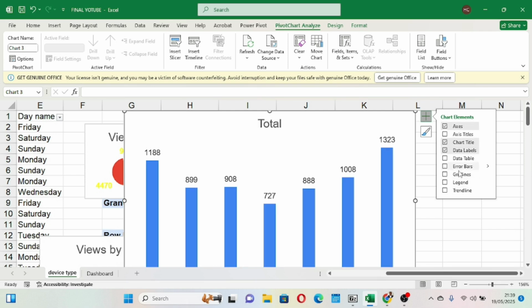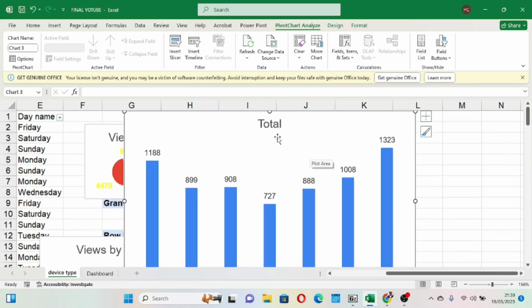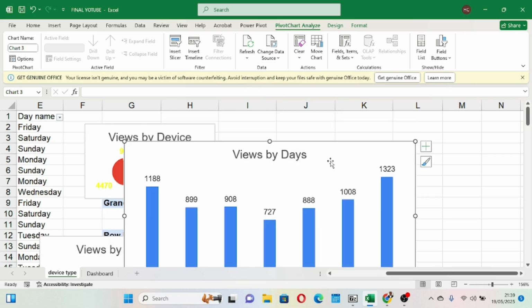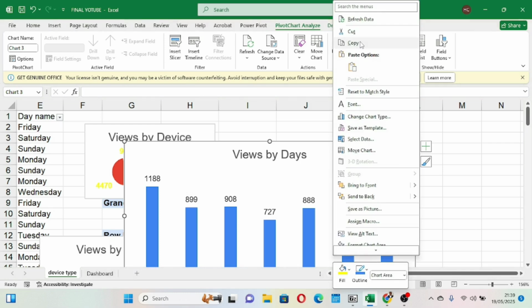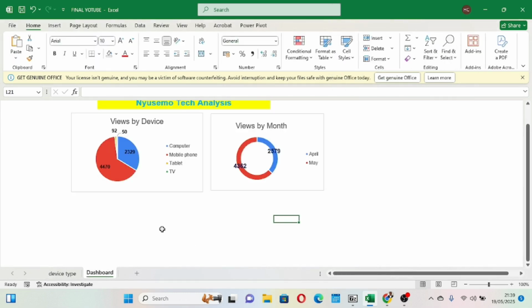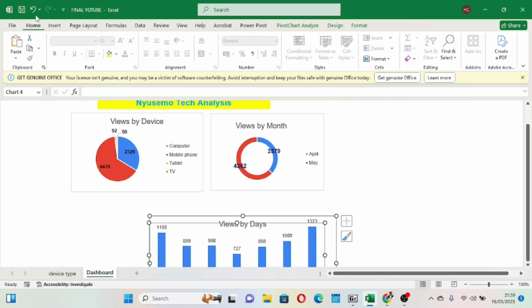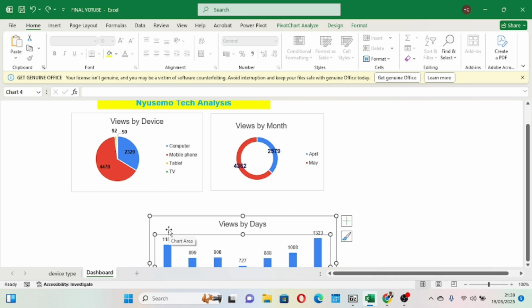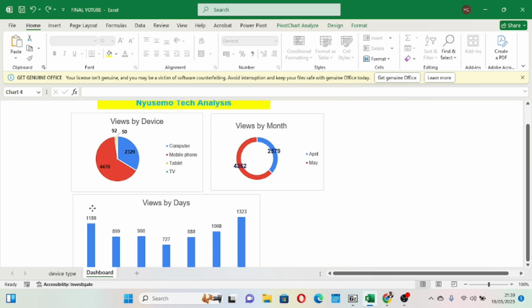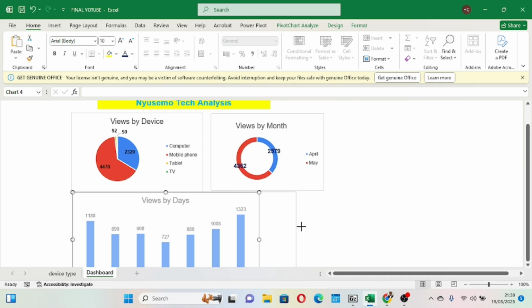Remember, don't forget there are options here. Make sure you are using Excel, at least the smallest version should be 2016. Then we say views by days. Okay, this is the business we are analyzing now. So if I right click and copy here, and then I come and paste here, you see that we are now analyzing this business.